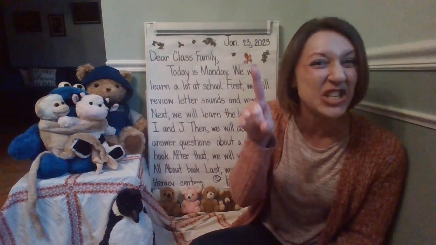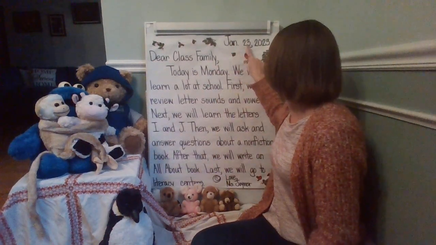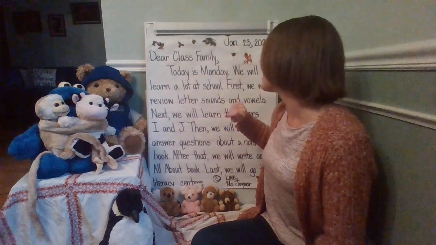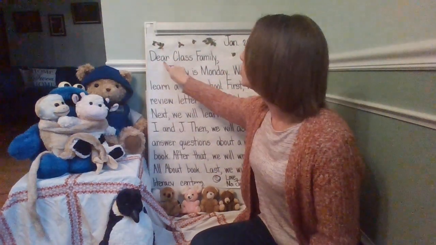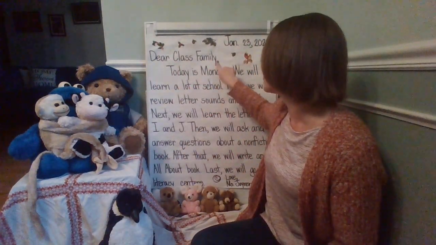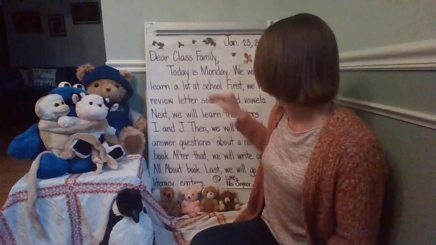Let's reread the entire date and then continue reading and discussing the message. Use your finger to point. January 23rd, 2023. Dear class family. Notice that dear starts with a capital D like D, dog, D. Good writers write letters to people beginning with the word dear. What is this punctuation mark after the greeting? Do you know? It starts on the line and does a little curve. It is the comma. If you remember that, great job.